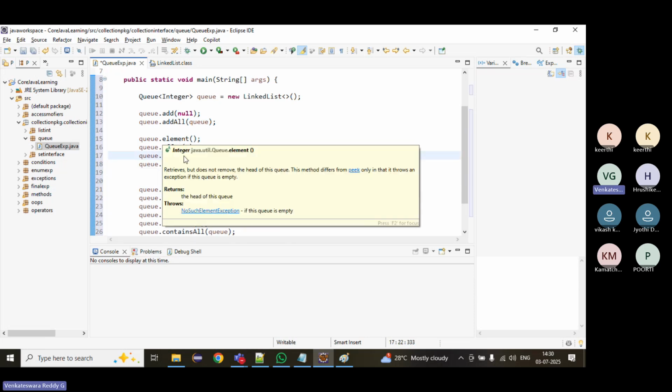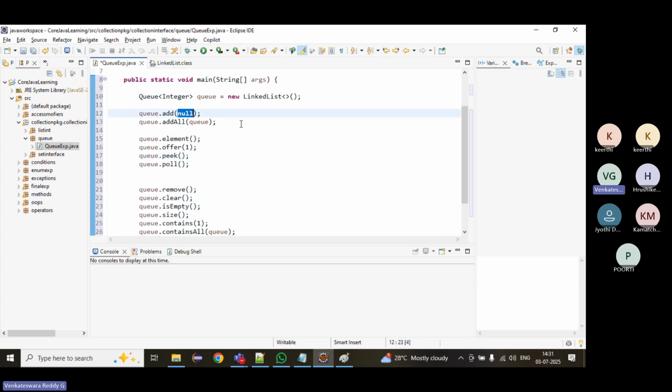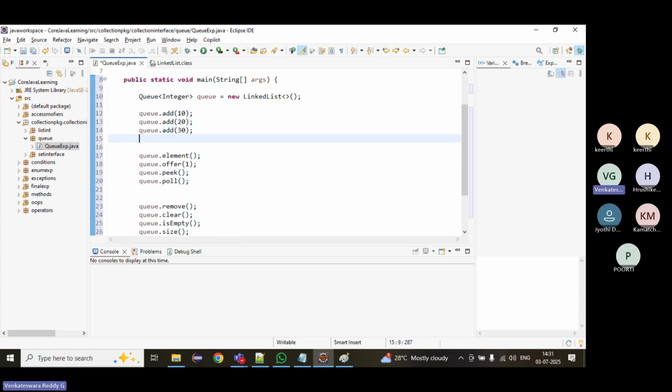What will element do? Element will retrieve the head of the queue. Suppose we add a few elements here. Then we print it with system.out.println, because it is returning an element.